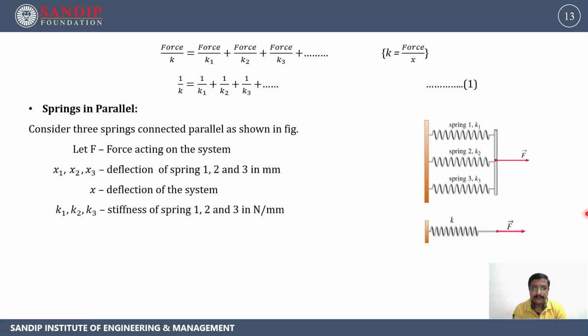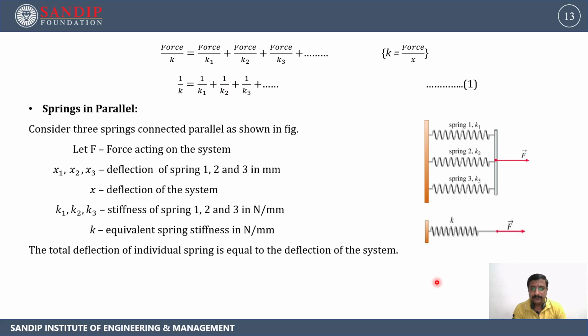K1, K2, K3 are the stiffnesses of springs 1, 2 and 3 in Newton per mm. K equivalent is the stiffness related to the equivalent spring when we convert these three springs into one.